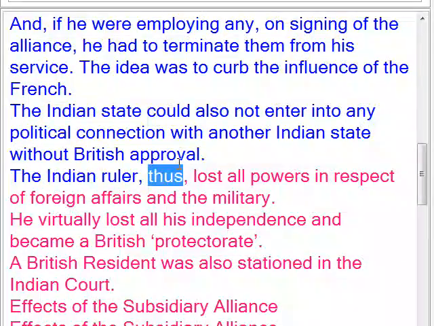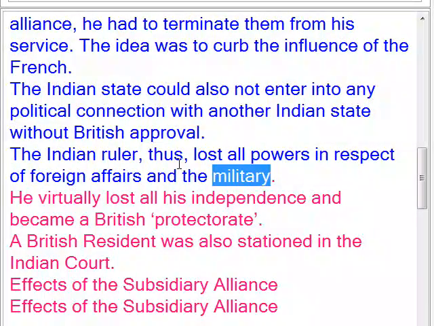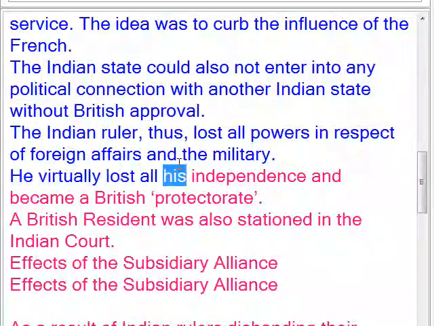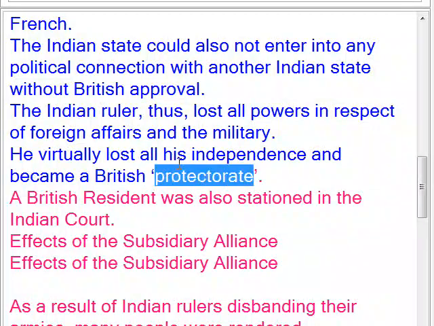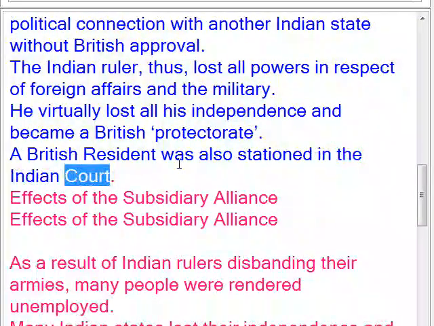The Indian ruler, thus, lost all powers in respect of foreign affairs and the military. He virtually lost all his independence and became a British protectorate. The British Resident was also stationed in the Indian court.